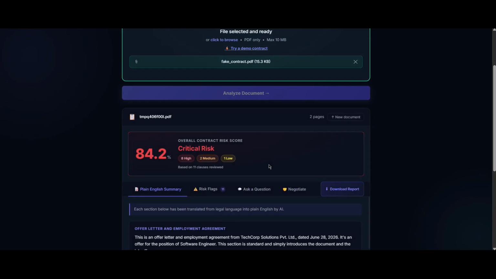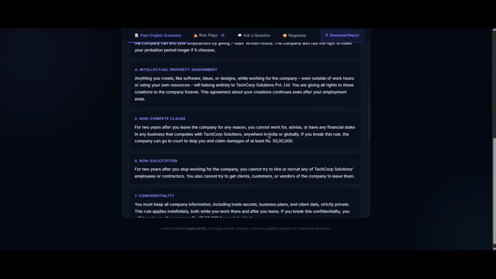So this is the working demo. I upload a contract, and within seconds, LexAI gave me the overall risk score. LexAI gives me the one critical risk that is based on the clauses that were reviewed. This gives me the plain English summary of the points.